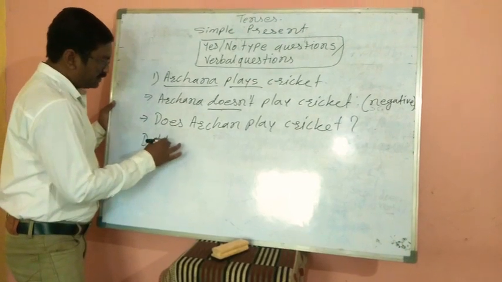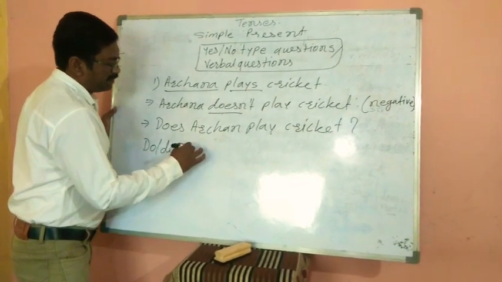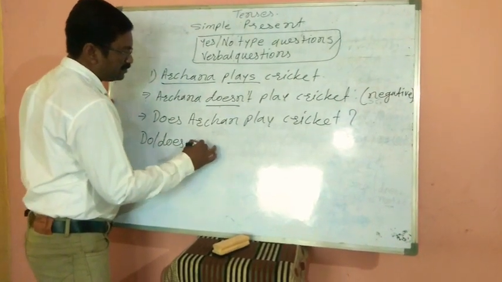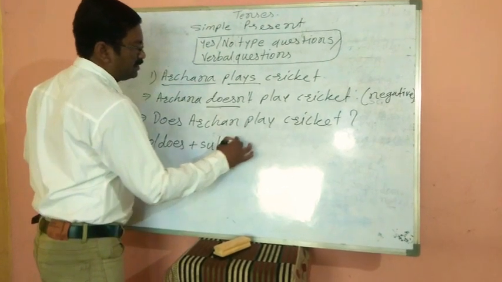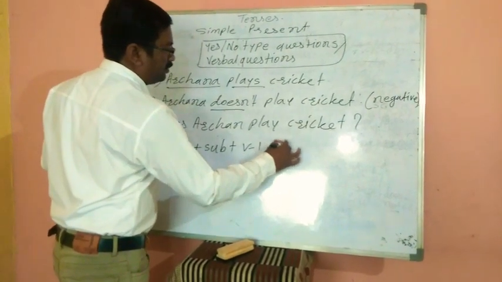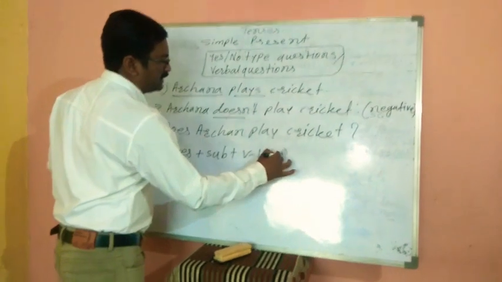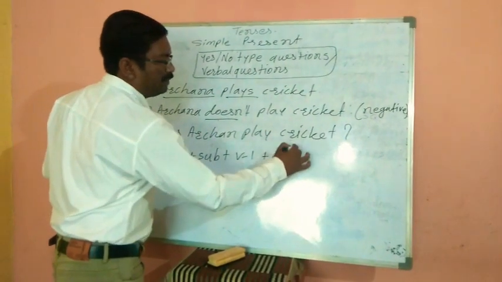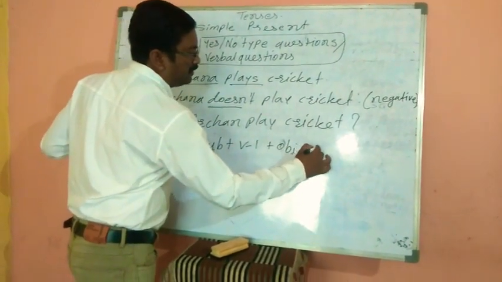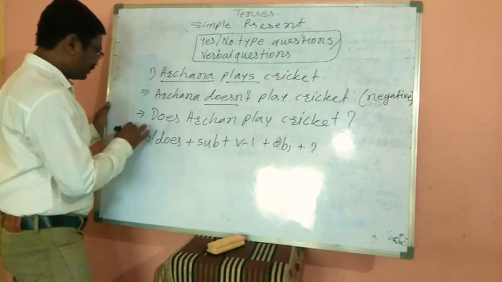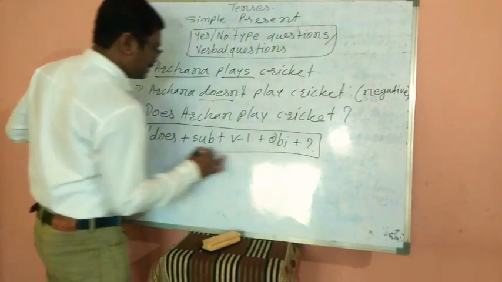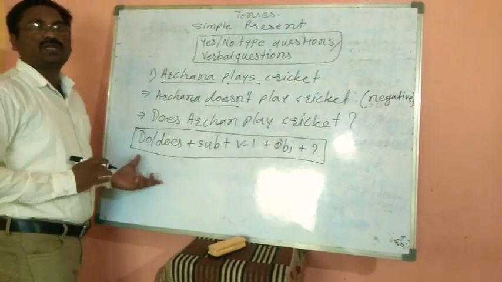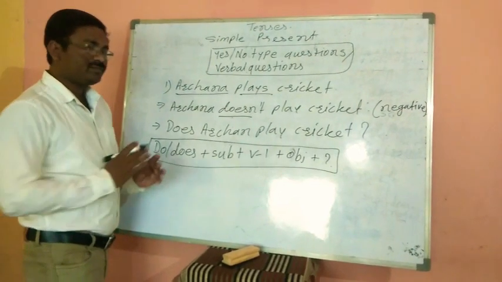Just see what format we have used: do or does plus subject plus V1 plus object or complement also, and question mark. This is the format of yes no type questions.